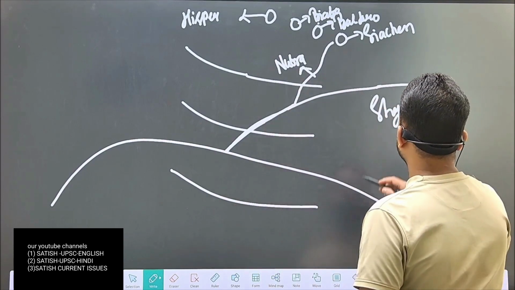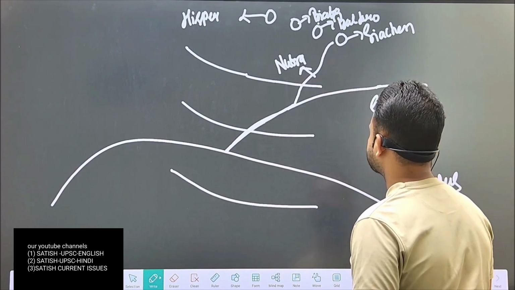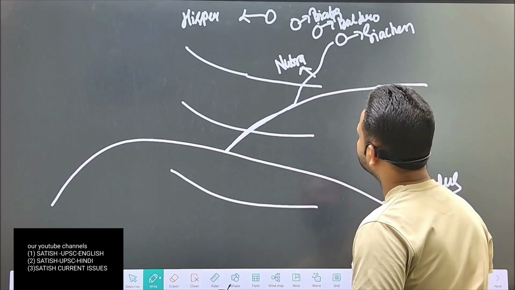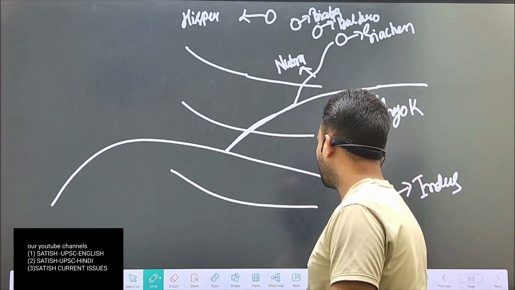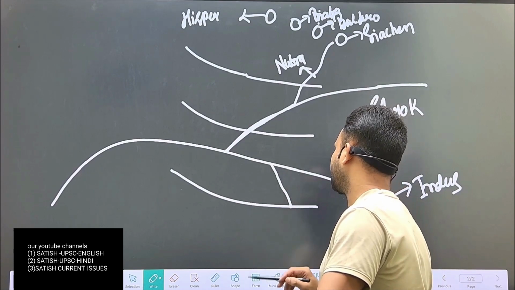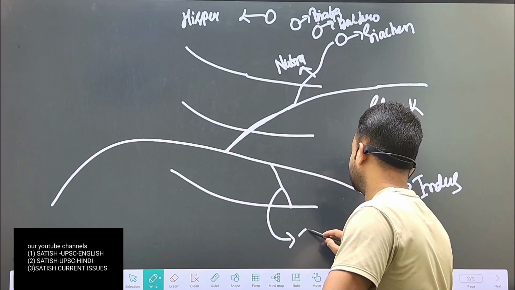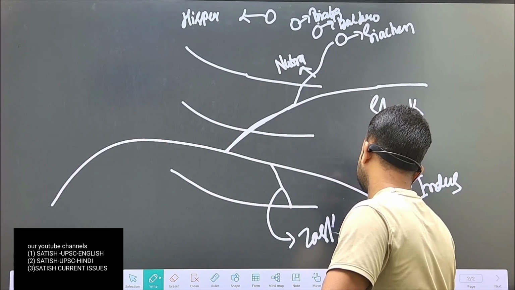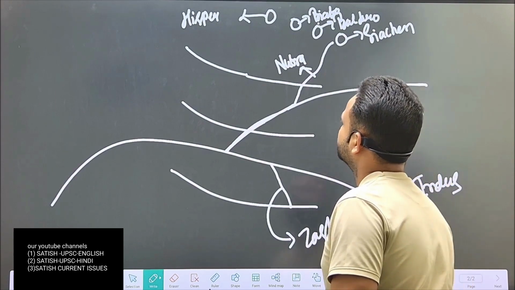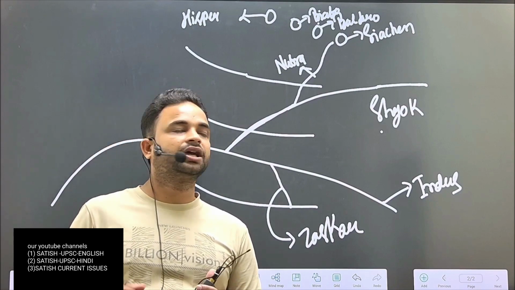That's why Shyok River is a tributary of Indus, and Nubra is a tributary of Shyok. One another river originating from Jaskar range and lying on the Indus River is called Jaskar River. So these are the physical structure of Trans-Himalaya.